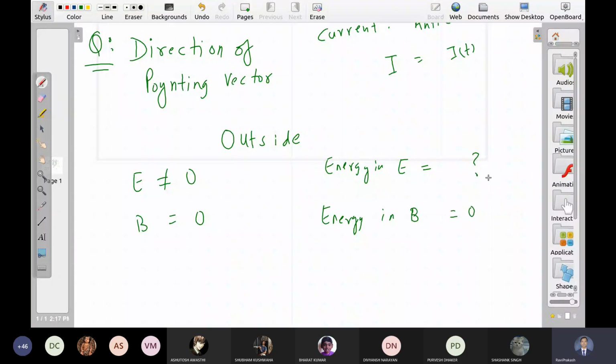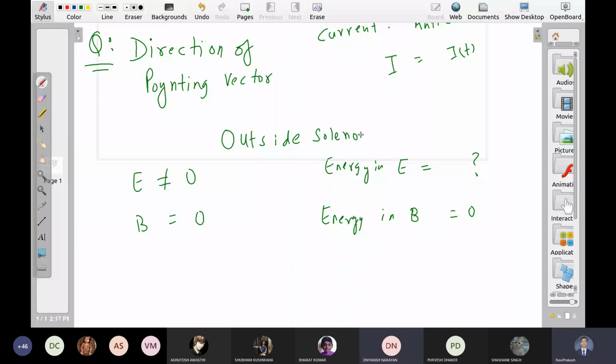What about this quantity? Is this zero or non-zero? And if it is non-zero, how will I calculate this number?